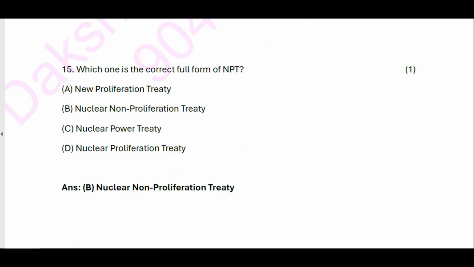15. Which one is the correct full form of NPT? A. New Proliferation Treaty. B. Nuclear Non-Proliferation Treaty. C. Nuclear Power Treaty. D. Nuclear Proliferation Treaty. Answer: B. Nuclear Non-Proliferation Treaty.